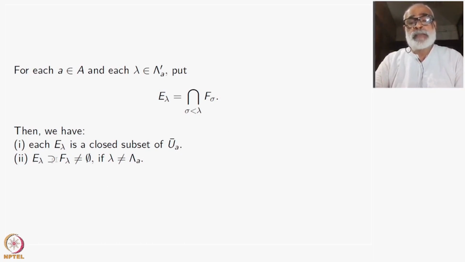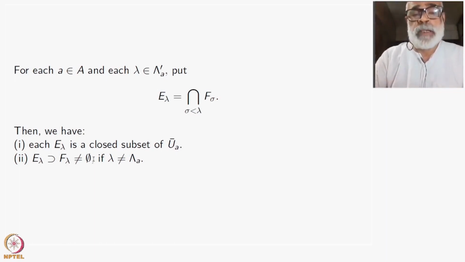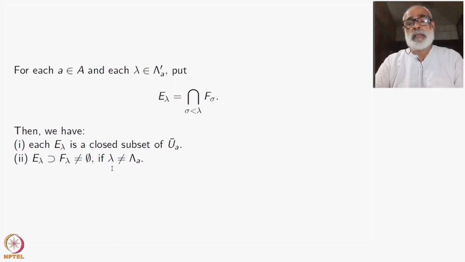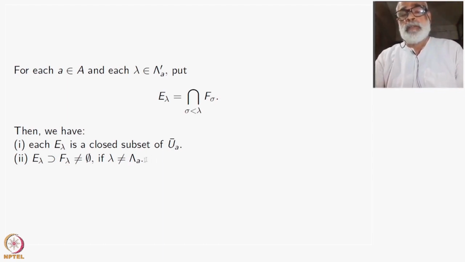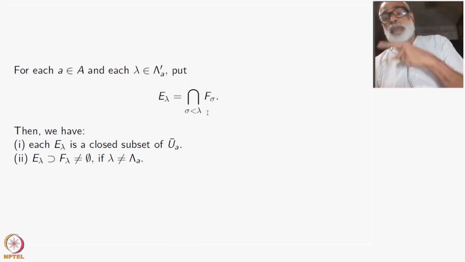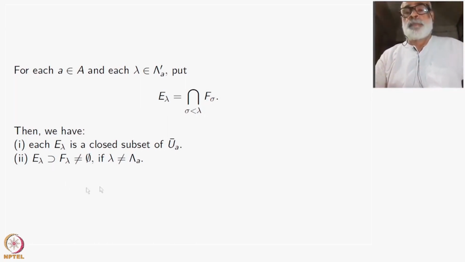E lambda is contained inside F lambda, and F lambda is not empty if lambda is not the whole of lambda A. Each E lambda contains F lambda already, because E lambda is the intersection of all these things, and it contains the next one since all of them contain F lambda.